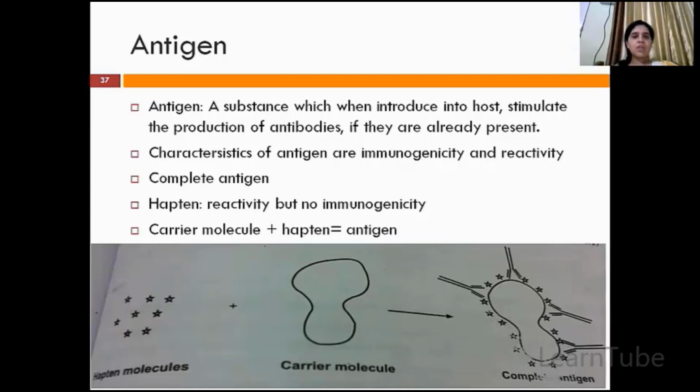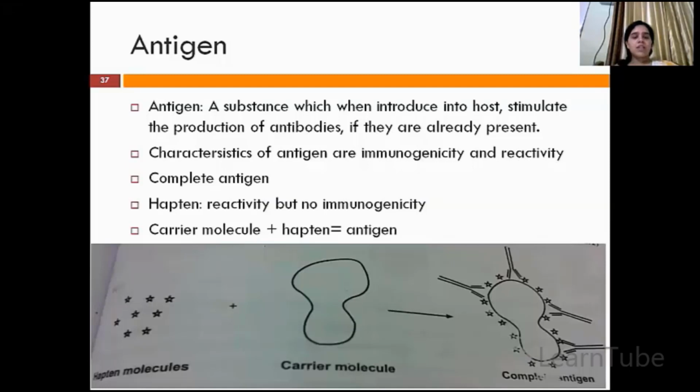it would stimulate the production of antibodies if present. Why is it said "if present"? Because if there is an unknown virus or unknown bacteria like COVID-19, obviously your body won't have the memory cells to store the antibodies. So if those antibodies are stored in memory cells and that particular antigen is introduced into your body, then only antibodies will be produced, otherwise not.